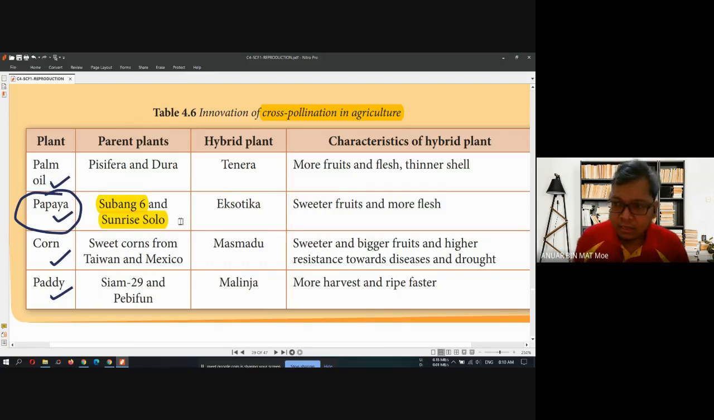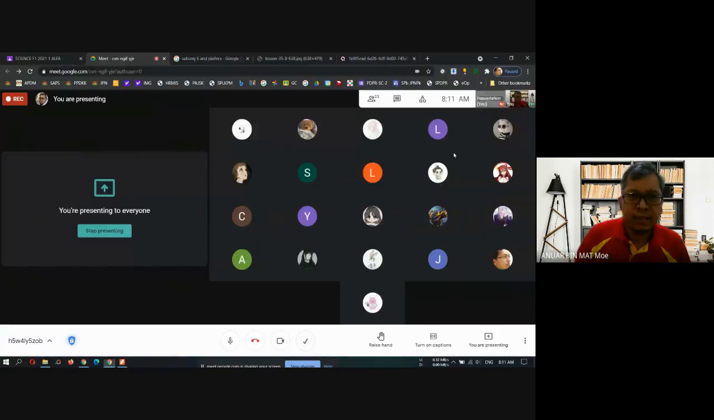Subang 6 is another breed of papaya. It is not different species. It's still in a papaya group of family, but the breed is different. And then another one is Sunrise Solo. What they do, they cross-pollinate Subang 6 and Sunrise Solo to get the new variety of papaya that we call Exotica. You understand this? And then the Exotica has sweeter fruit and more flesh.